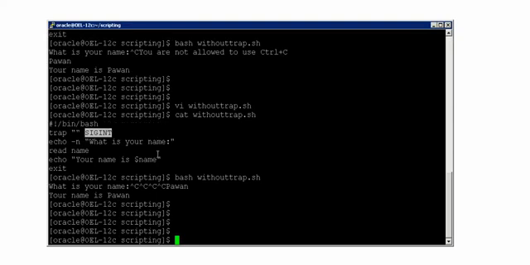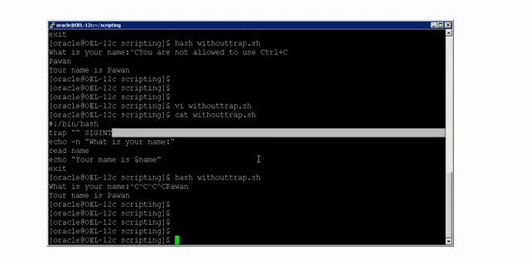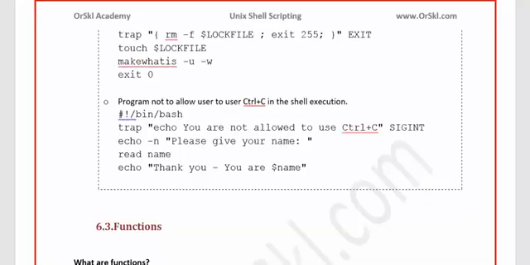Alright, so this is one of the best examples that I can show you, the purpose of signals and the purpose of trap. And please remember, in these double quotes, you can also give a set of commands to execute, or you can give the name of the function that has to be executed, or you can say nothing to get executed when you see this. Alright, so that will basically help you to do the actions as per your requirement. Alright, so let us come back to the discussion again.